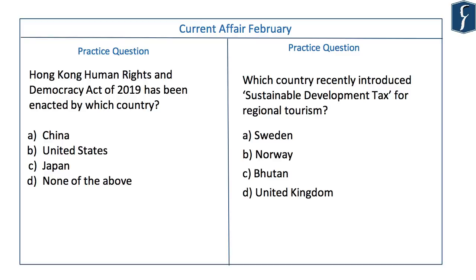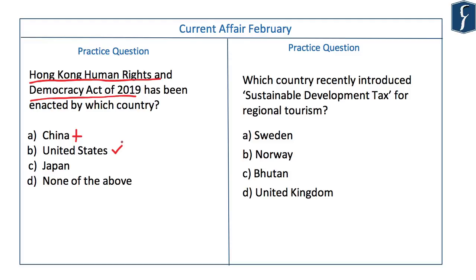A related question, Hong Kong Human Rights and Democracy Act of 2019 has been enacted by which country? China, United States, Japan, or none of the above? Obviously, this is not China. It could be obvious, but obviously this is not the answer. The answer is United States.